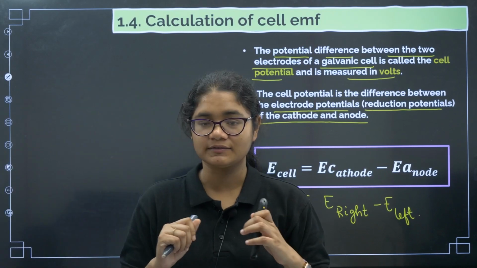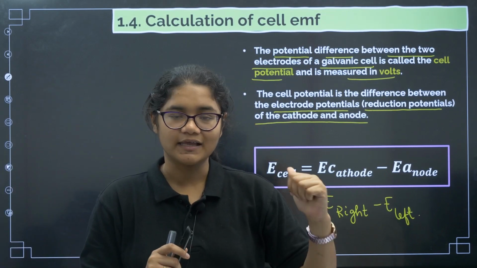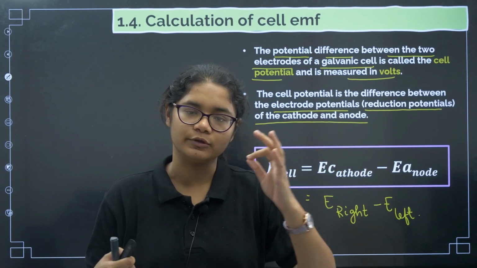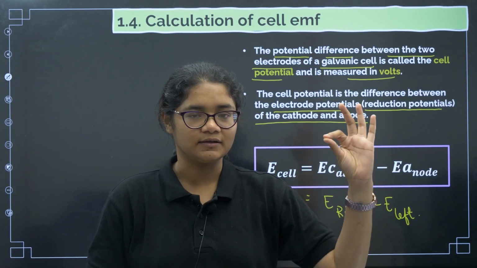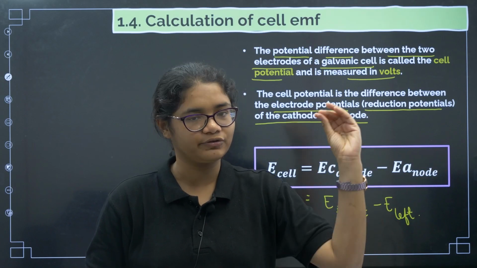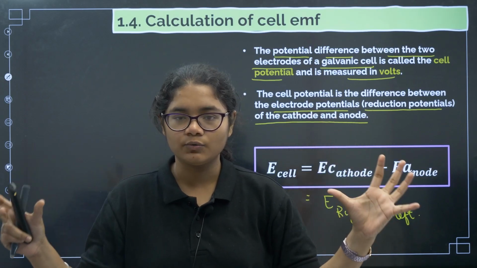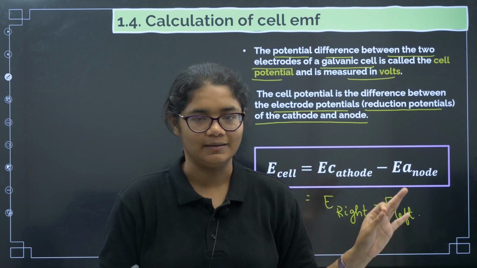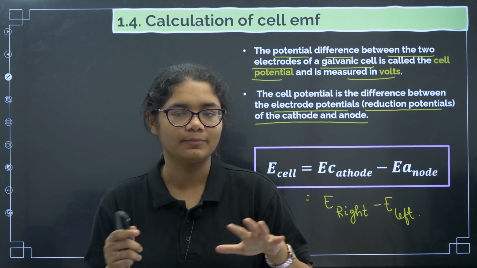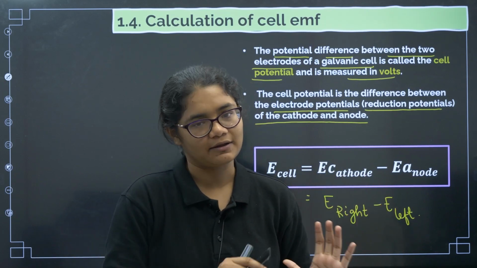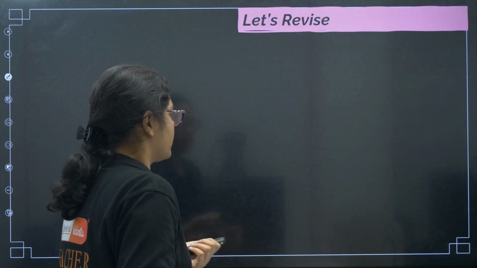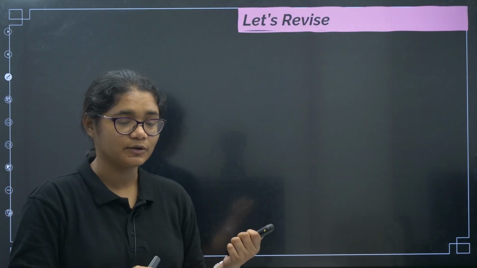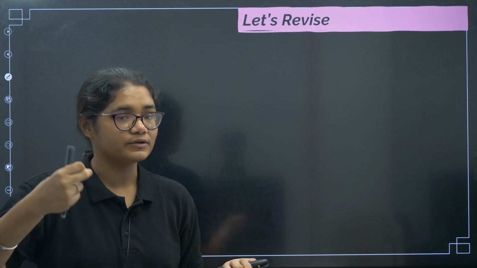Till now what all things we have discussed? Galvanic cell, what is electrode potential, the two electrode potentials, how to get them using SHE, that is standard hydrogen electrode. Then after getting the two electrode potentials, if we subtract them, we will get the cell EMF. You need to subtract cathode minus anode or right minus left. Getting? Okay. Now let's have a quick revision of what all we have studied. I am doing this so you can recollect the concepts once again.